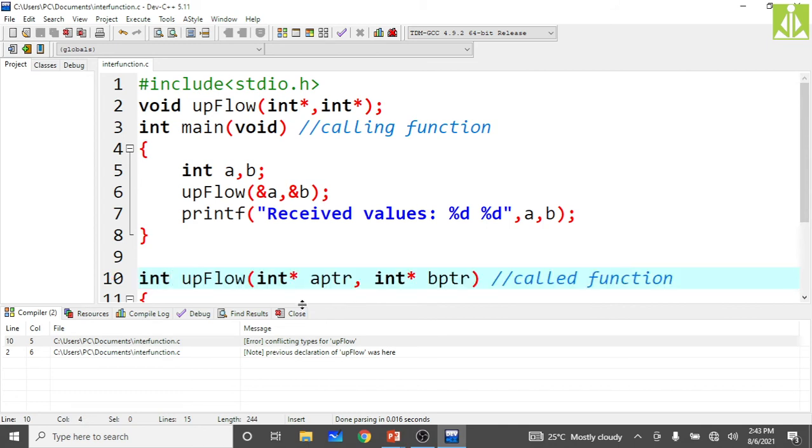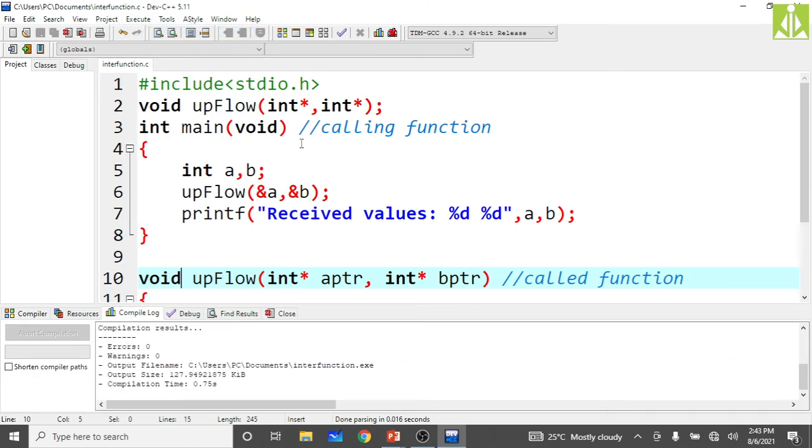Here the return type should be void because I declared the function as void type, but I'm using the return type integer. That's why I was getting the error. Compile, and as you can see the compilation is successful.